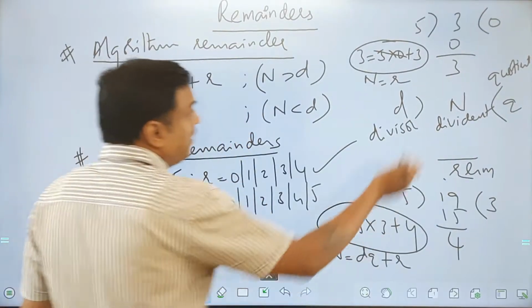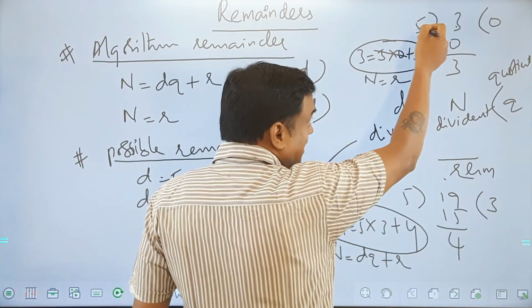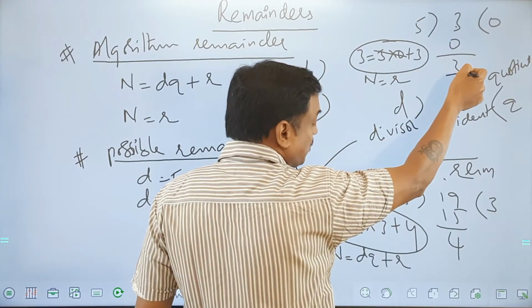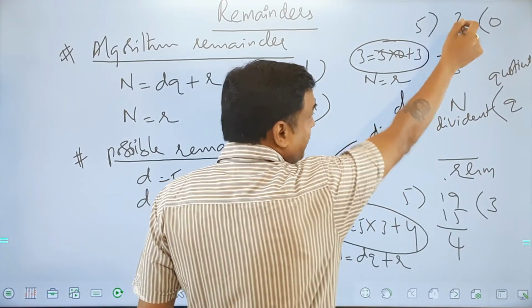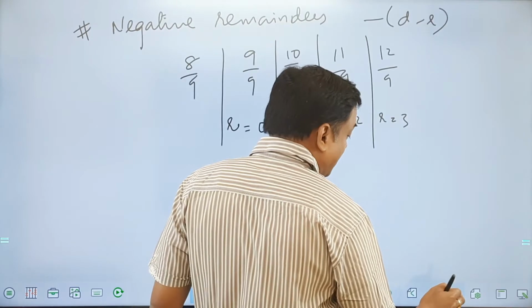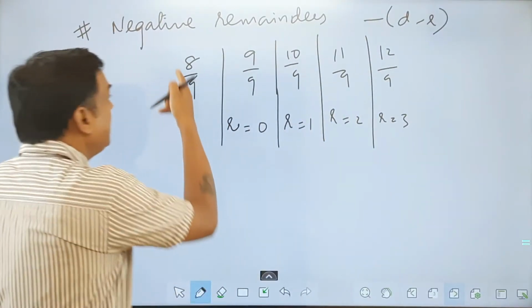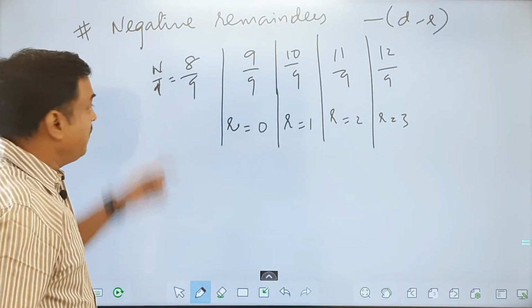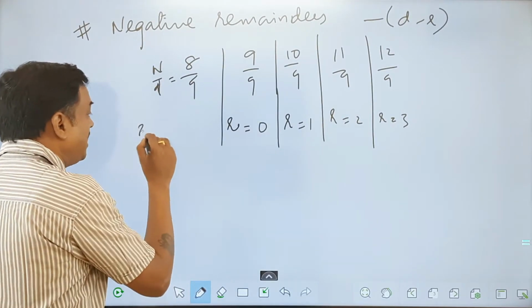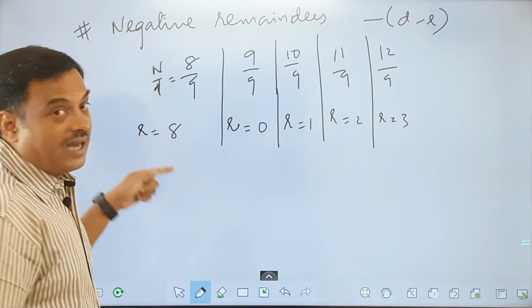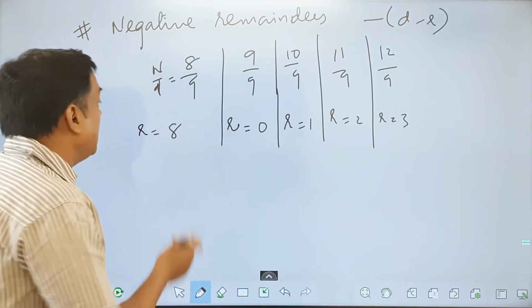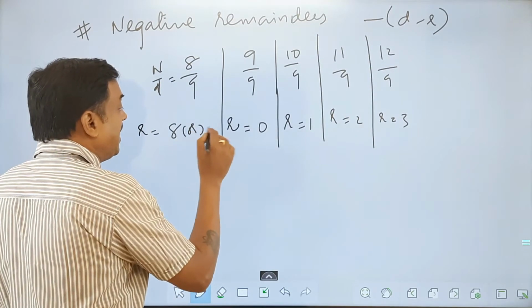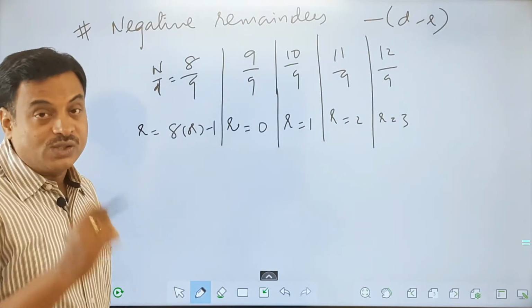slide here, if n is less than d, then the n value will become the r value. So if I consider that point, here n is less than d, this is n upon d every time I am doing here. If n is less than d, the remainder will be 8. N will be the r value, right? Correct? Or this can be taken as minus 1 also. That is called a negative remainder.